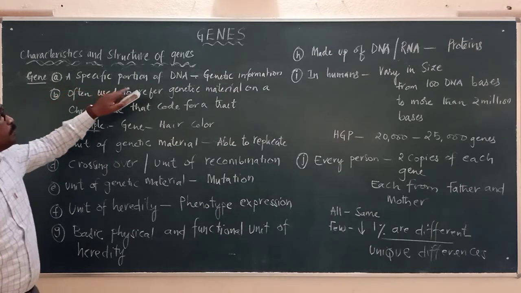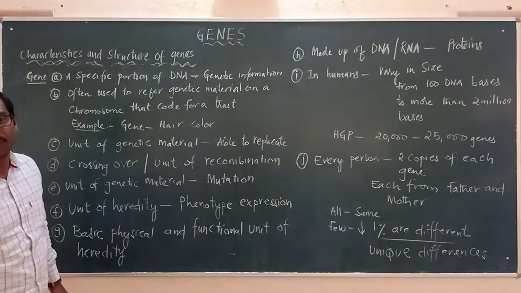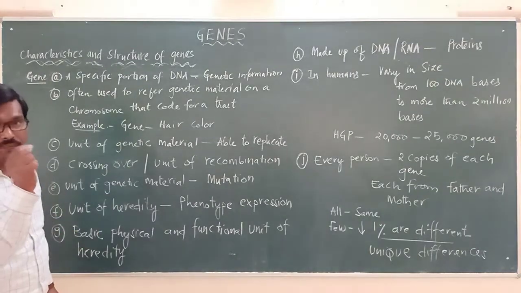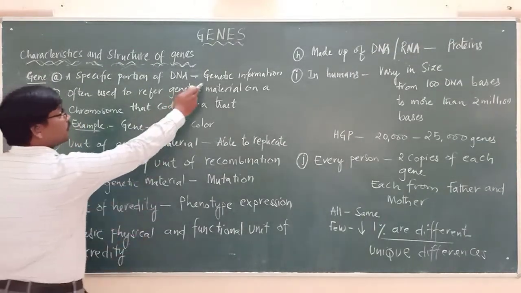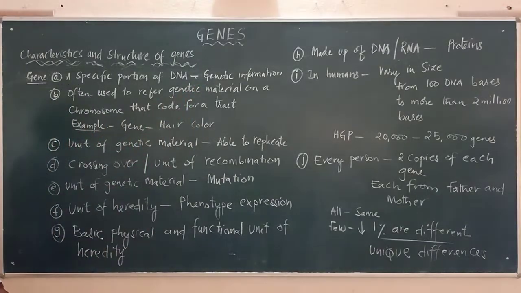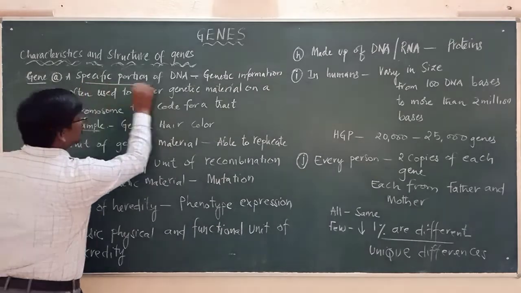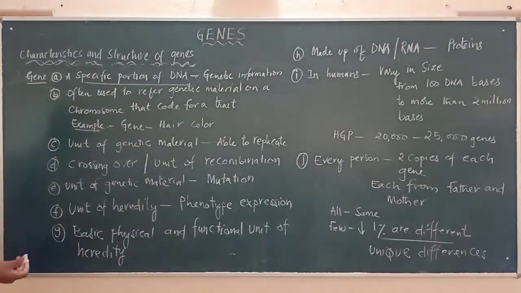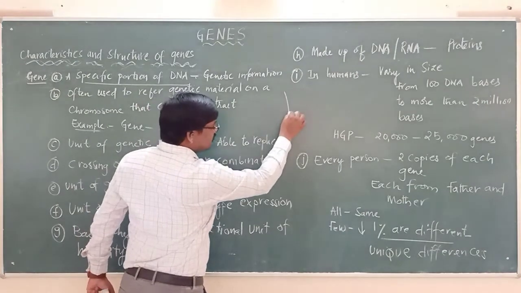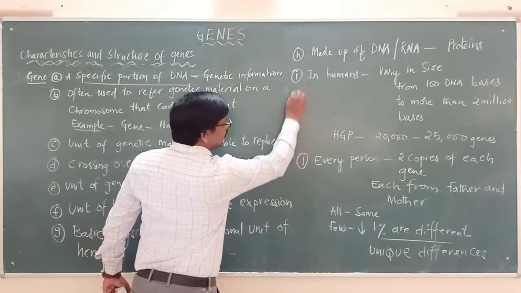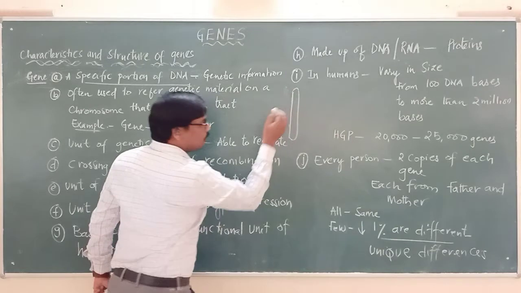A gene is a specific portion of DNA. What is a gene? It is a specific portion of the DNA which is responsible for coding the genetic information. Let us say this is the chromosome.